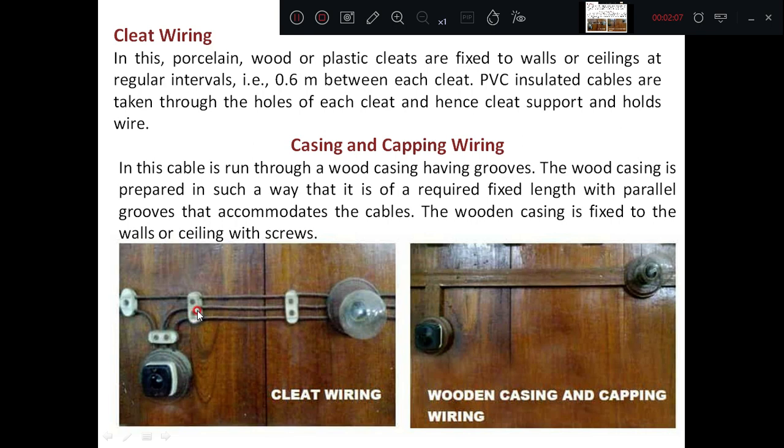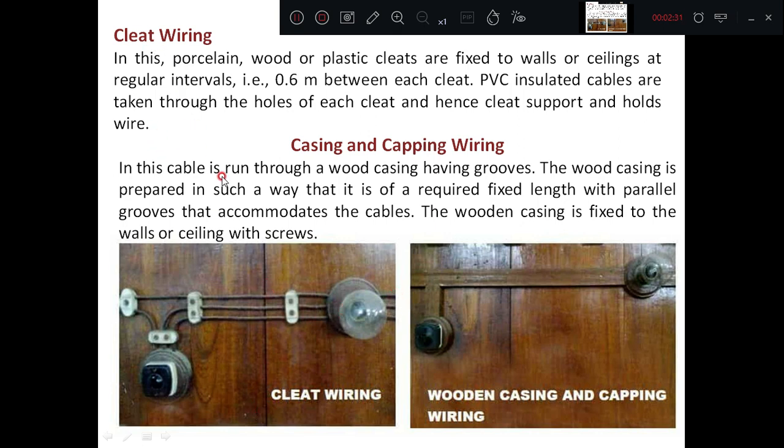In them, there are small holes through which they draw the wire. Over the days, the cleat wiring was improved upon, and they went for casing and capping wiring. That is, with a wooden capping and casing they made the lighting system. These are the olden systems. Nowadays these systems are outdated.